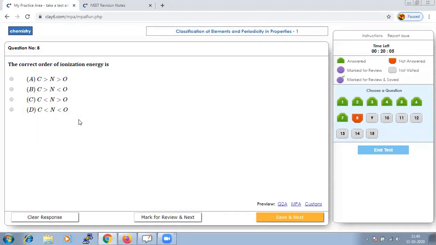It is not in the entire elements. Here, carbon, nitrogen and oxygen, when you compare, nitrogen will have maximum ionization energy, because when you do the electronic configuration, you could come to know that it will have a half filled electronic configuration. Hence you can say that option C will be right.